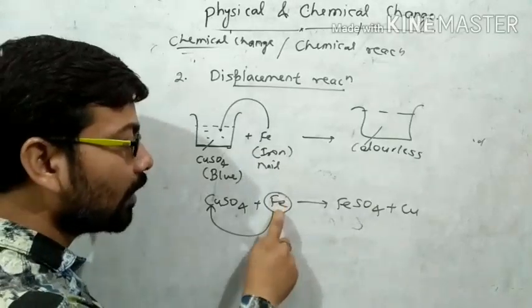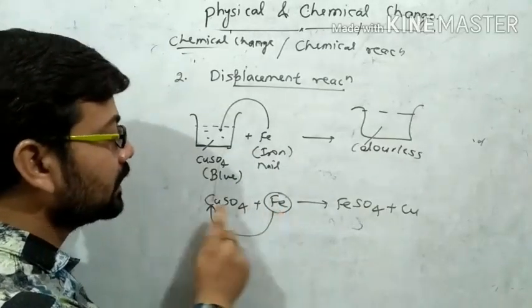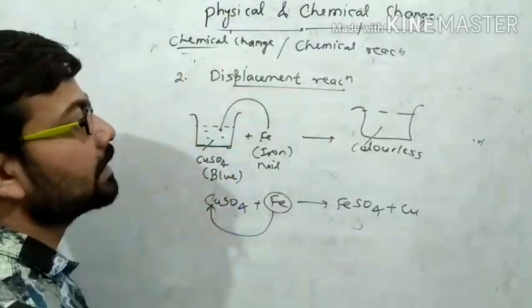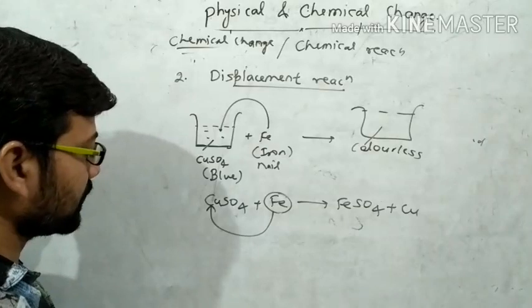So actually more reactive metal displaces less reactive metal from its solution, called as displacement reaction. So what is displacement reaction?